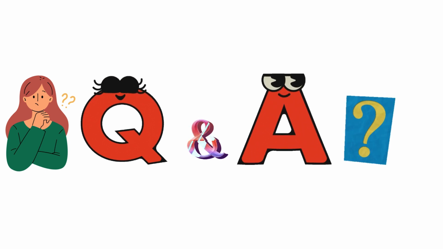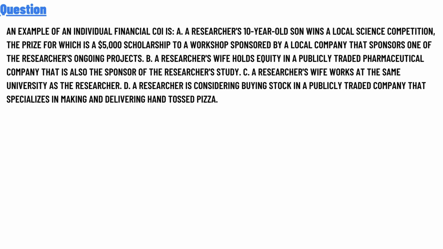So our question today is: an example of an individual's financial COI is? Option A: a researcher's 10-year-old son wins a local science competition, the prize for which is a $5,000 scholarship to a workshop sponsored by a local company that also sponsors one of the researcher's organized projects.